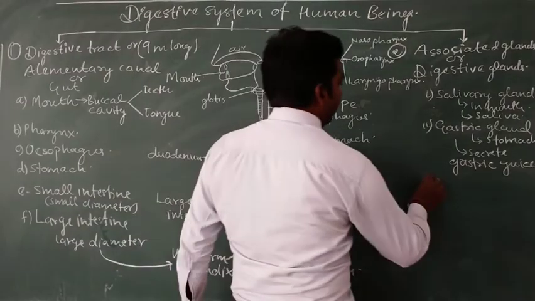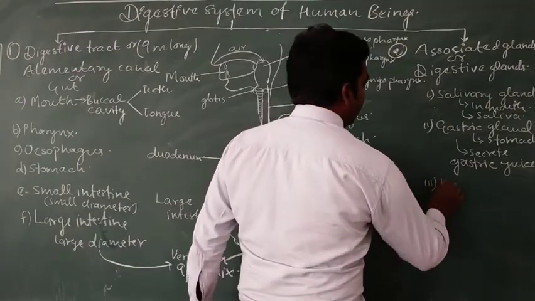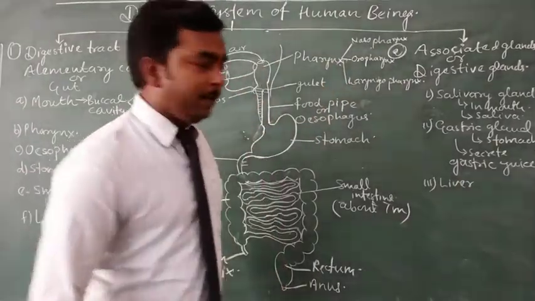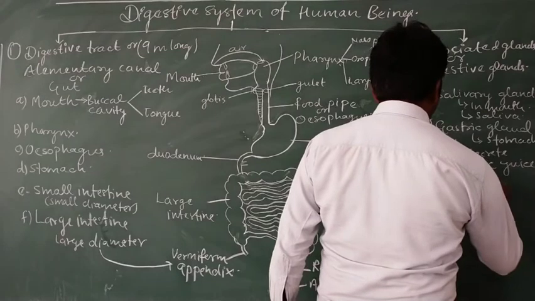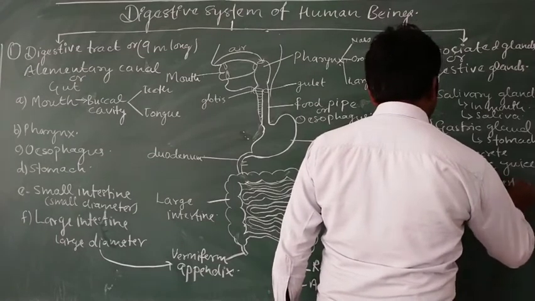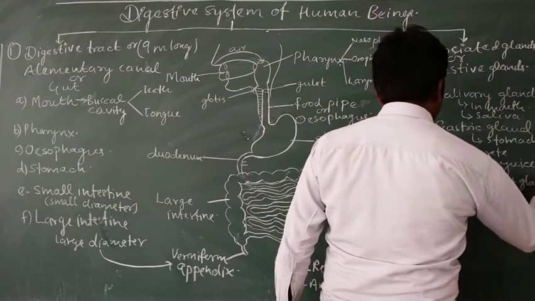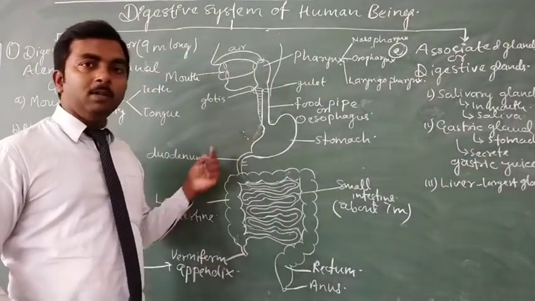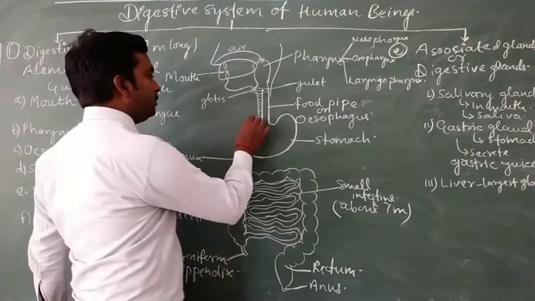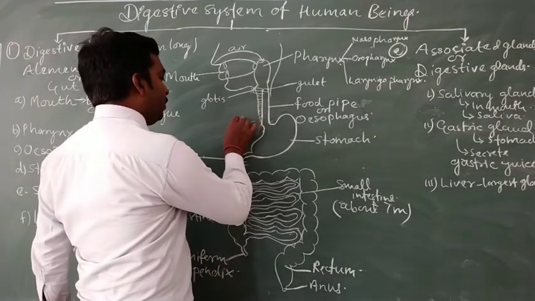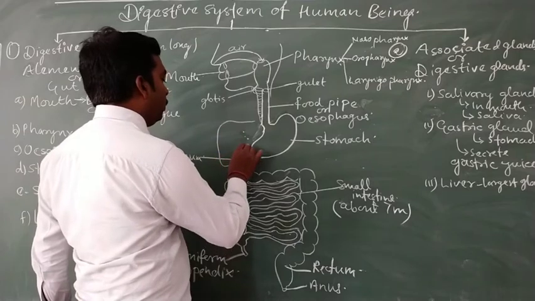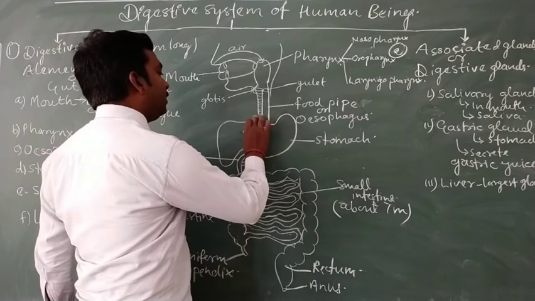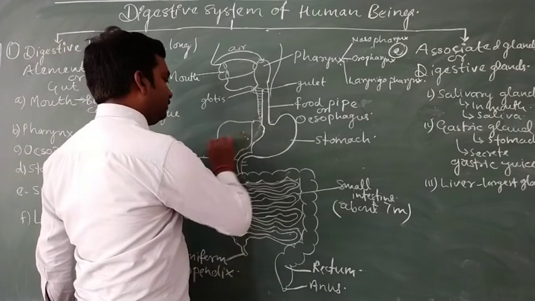Then after the gastric gland, the third one is known as the liver, which is the largest gland of our body. It is present adjacent to our stomach and consists of two lobes, the smaller lobe on the left side and the larger lobe on the right side.